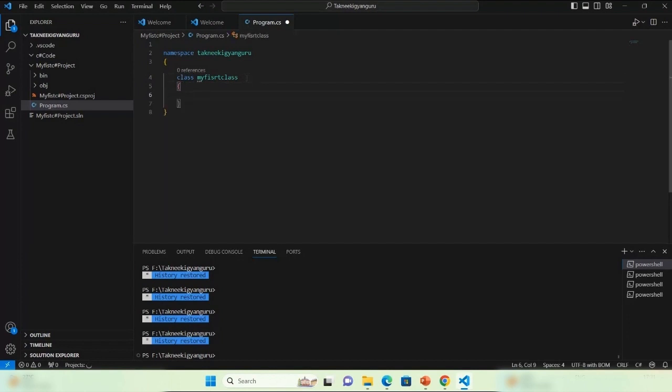You can create any class. Now you need to create a function over here, static void Main. I don't want to return anything, so void Main.